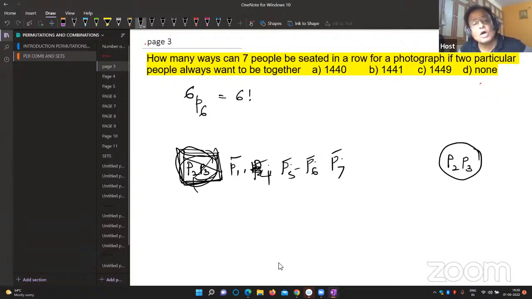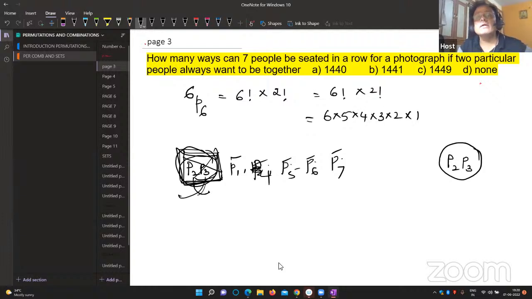And inside the box, these 2 people can be arranged in 2 ways, right? P2 first, P3 second. Otherwise, P3 first, P2 second. That is 2 ways, 2 factorial. So it is 6 factorial into 2 factorial. 6 factorial is 6 into 5 into 4 into 3 into 2 into 1, into 2 factorial, 2 into 1.